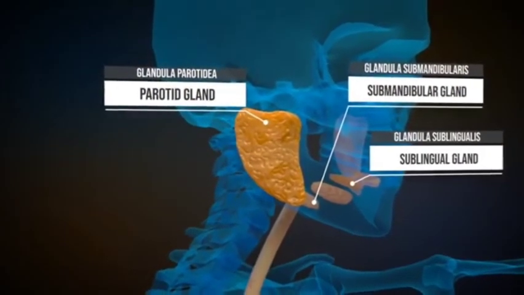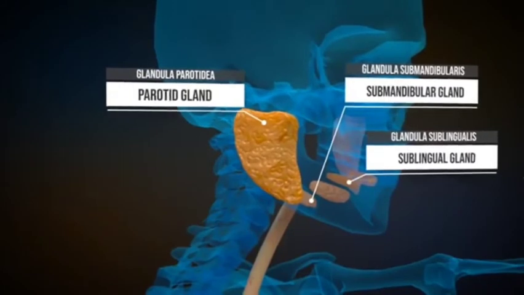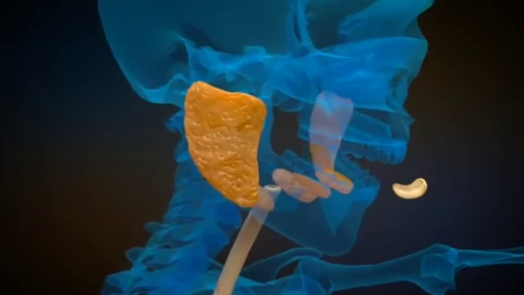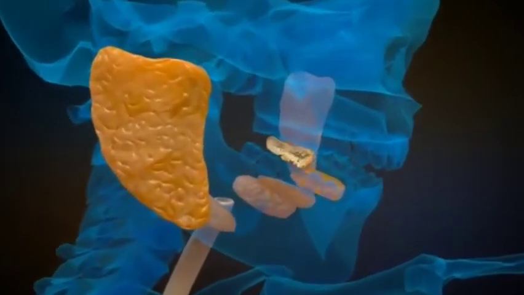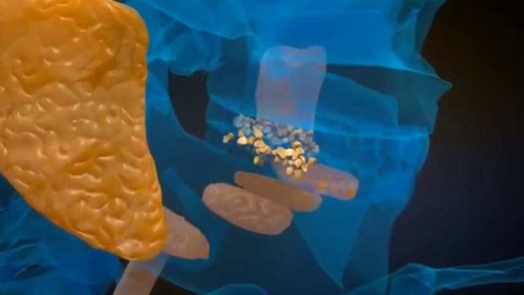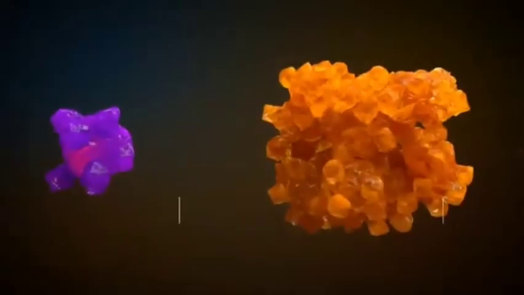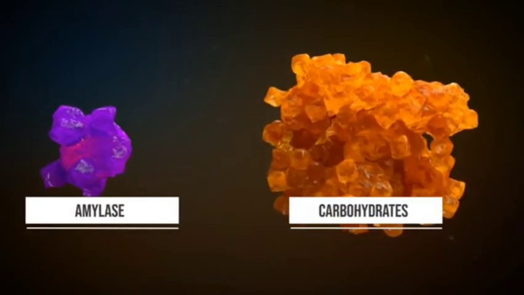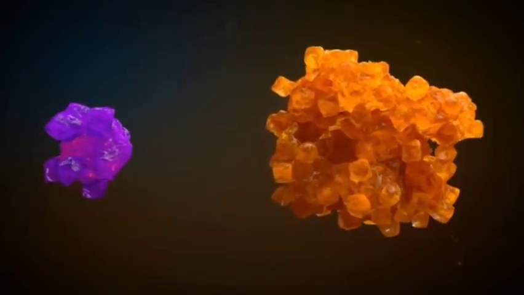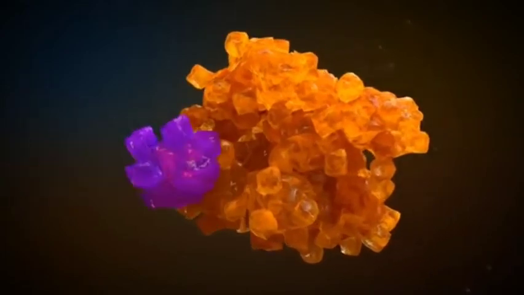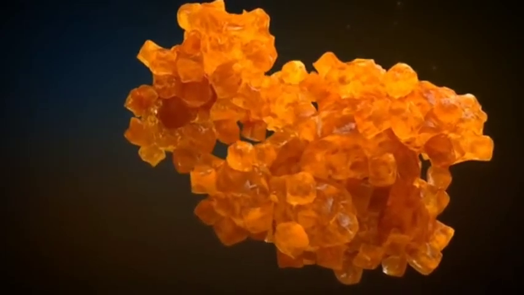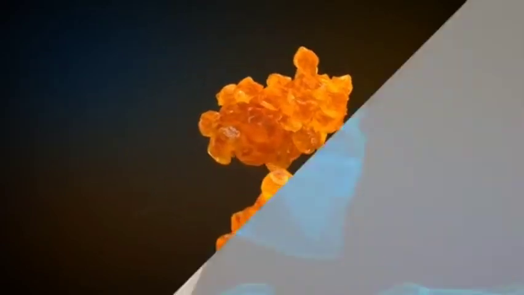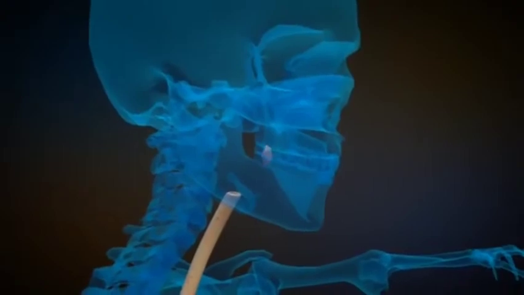The food is taken in by the mouth, where it is broken down into simple compounds. Teeth help in grinding the food, and the tongue helps to mix the food thoroughly with saliva. Saliva is secreted by salivary glands. Saliva contains the enzyme amylase, which digests the carbohydrate in the mouth into smaller compounds. The chewed food mixed with saliva is called bolus, which is pushed into the esophagus by the tongue.